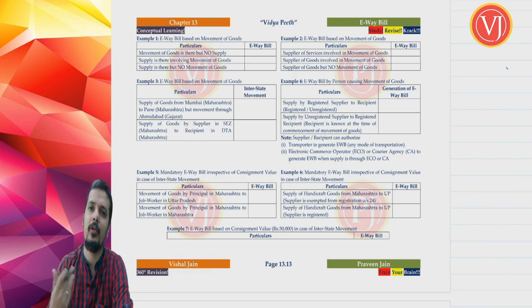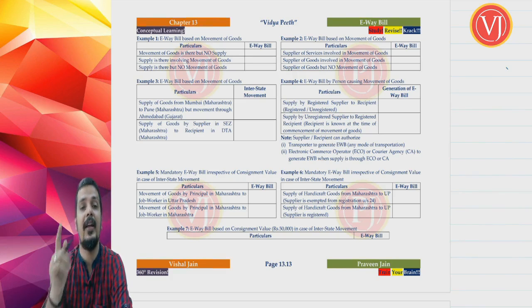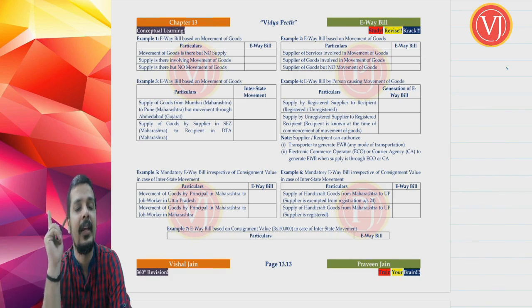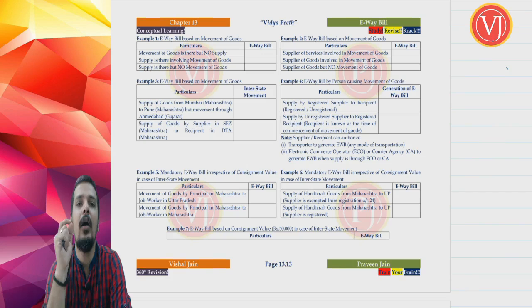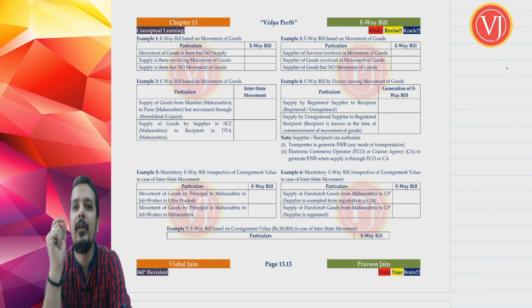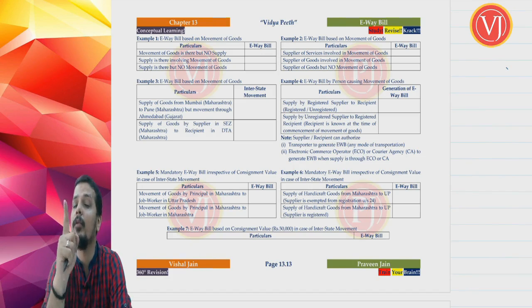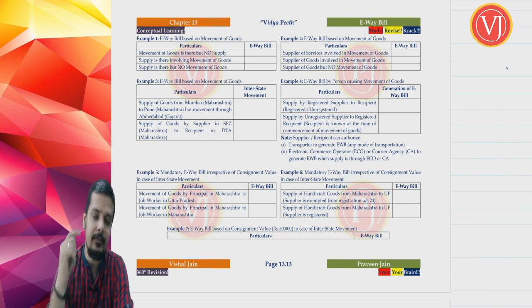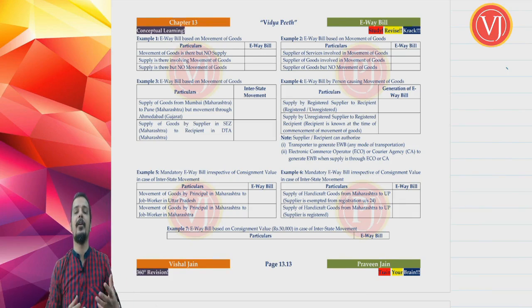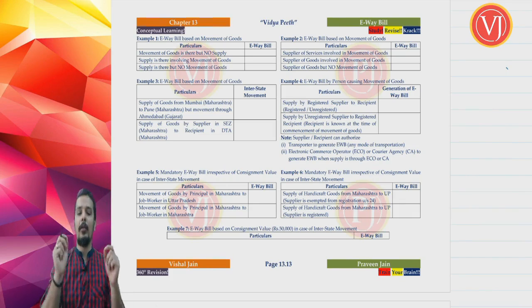We are just trying to ask questions and you make mistakes. And I have said to you the thumb rule, my friends: e-way bill, delete your supply. Remove your supply. What is important for e-way bill is movement of goods. Supply, not relevant. What is important is movement of goods. Don't make a mistake with that. The moment you start with this chapter, you have to tell yourself that forget about supply now. Only focus on movement of goods.